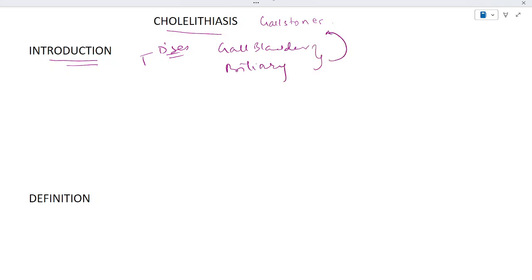So gallstone disease is the most common disease affecting the biliary system. The true prevalence rate becomes difficult to determine as calculus may remain asymptomatic.